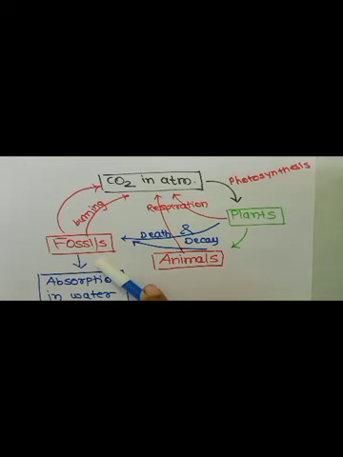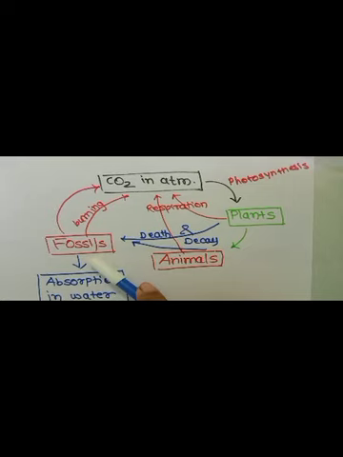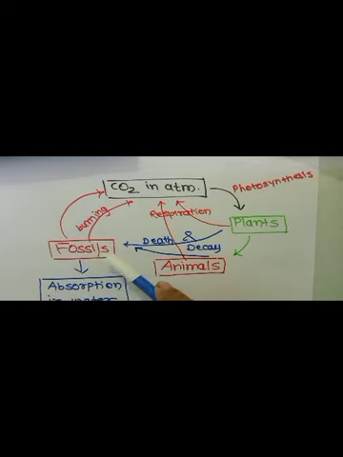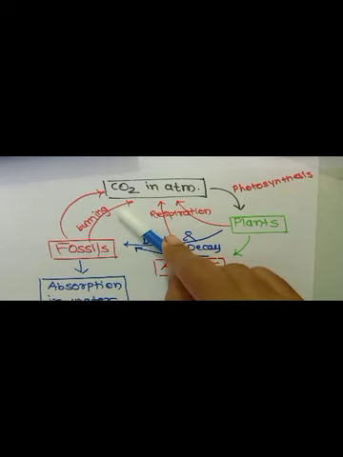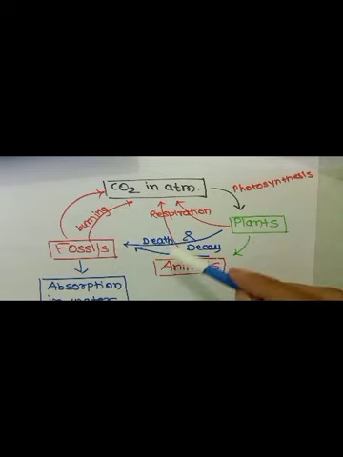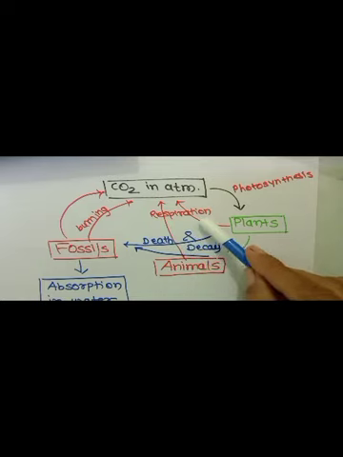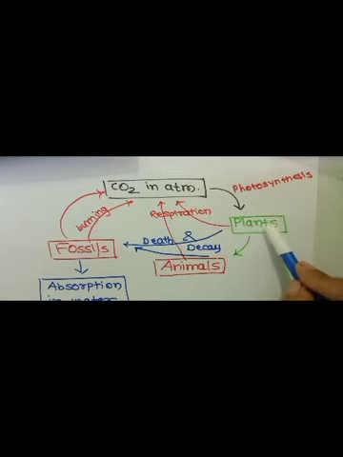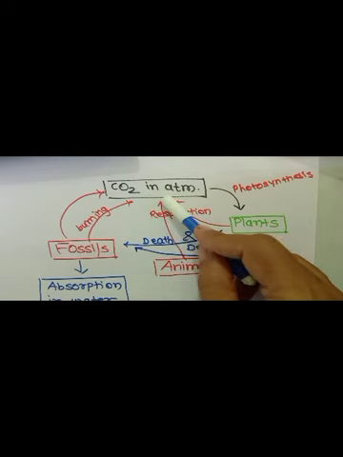These fossils, such as coal, petrol, diesel, are all the fossil forms of it, and when these fossils are burned, carbon dioxide is again added to the atmosphere. This carbon dioxide is also added to the atmosphere with the help of one more process, that is respiration. In this way, with the help of photosynthesis it is consumed by the plants, but with the help of respiration it is added to the atmosphere.